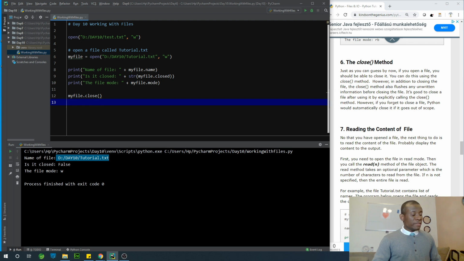So at the end of the line, if I print out to check if the file is open or closed, I can just say is file closed. So at this point, I'll expect it to tell me yes, file is closed. Then I'm going to attach at this point, I'm going to add file dot closed. Sorry, I'm going to use the file name. My file dot closed.